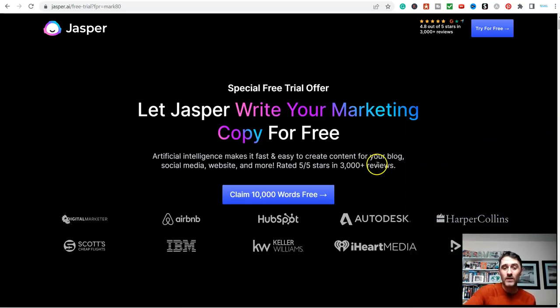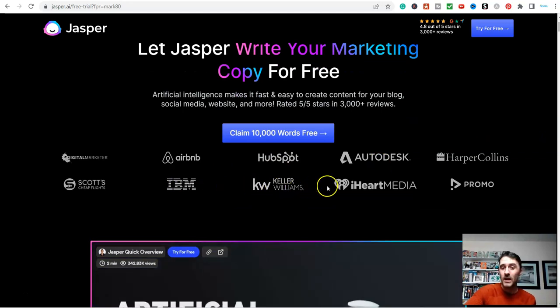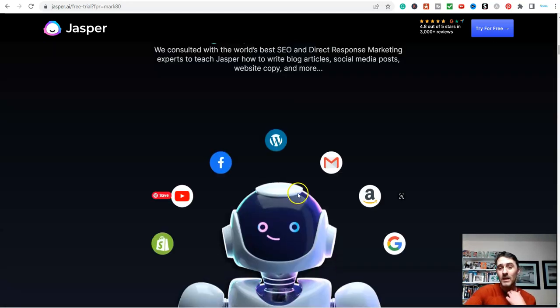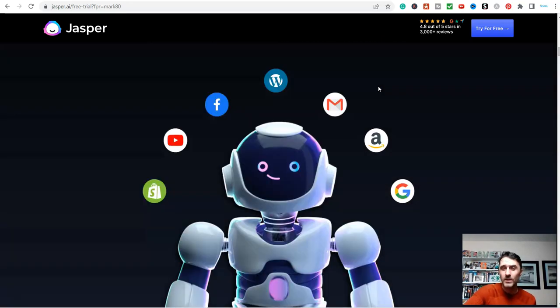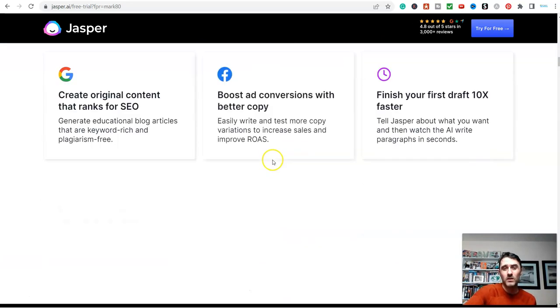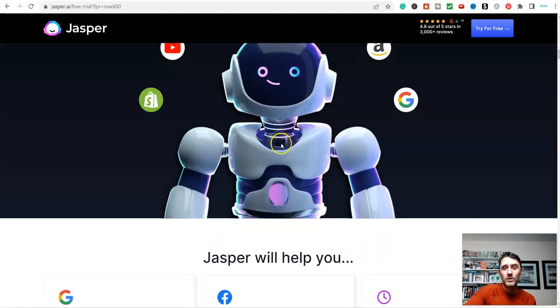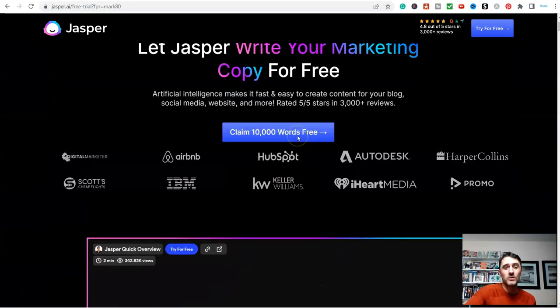Now, with this software you can see the different companies that use it, and there's lots of stuff inside of here. As I've mentioned, you can see up here we have write blog articles, social media posts, website copy, YouTube videos, and there's lots of stuff you can do with this. Okay, it's absolutely awesome.